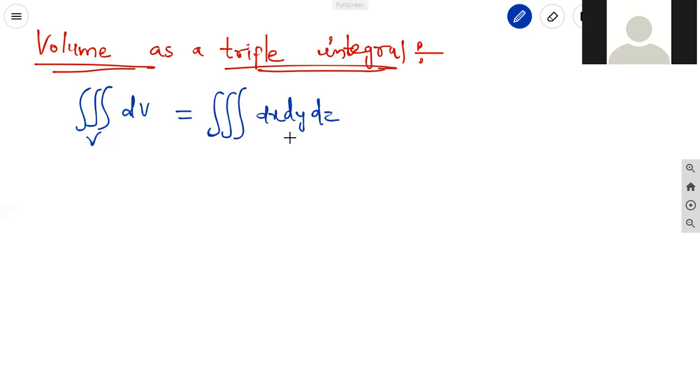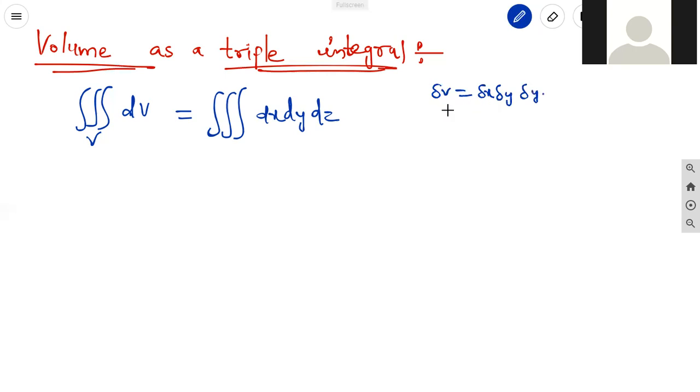Suppose a 3-dimensional solid is cut into elementary rectangular parallelepipeds by drawing planes parallel to the coordinate planes. The volume of an elemental parallelepiped, delta V, is delta x, delta y, delta z.